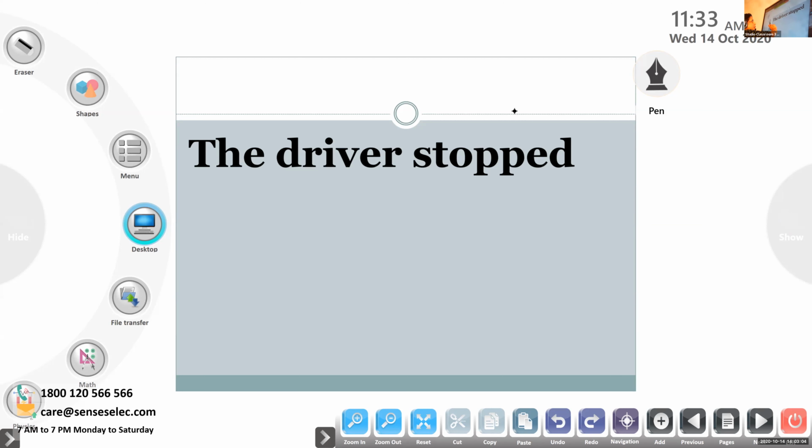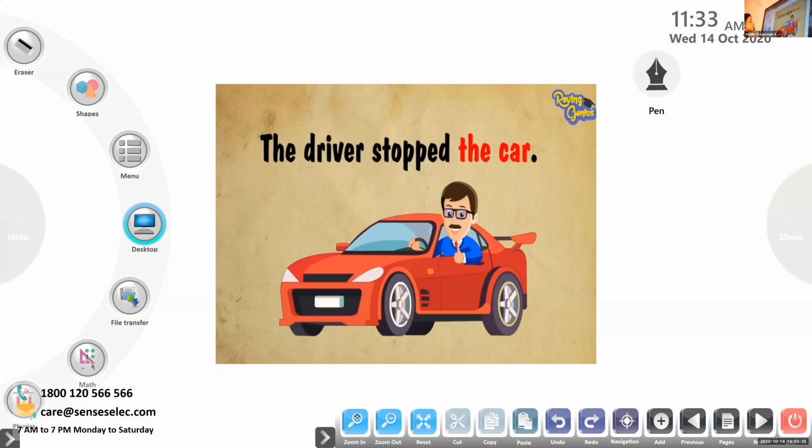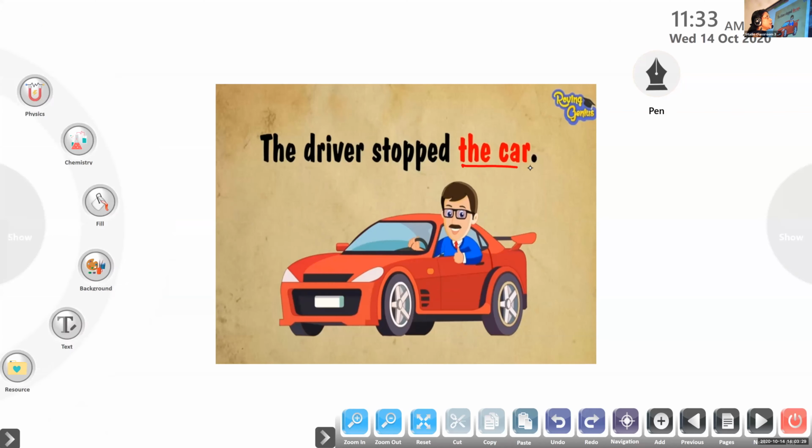So, the driver stopped. Here in this sentence, the sentence is incomplete. It doesn't make sense. The driver stopped. What did the driver stop? The sentence is incomplete. So to make sense, what do we have to do? We have to complete the sentence. So what did the driver stop? The car. Have all of you understood?